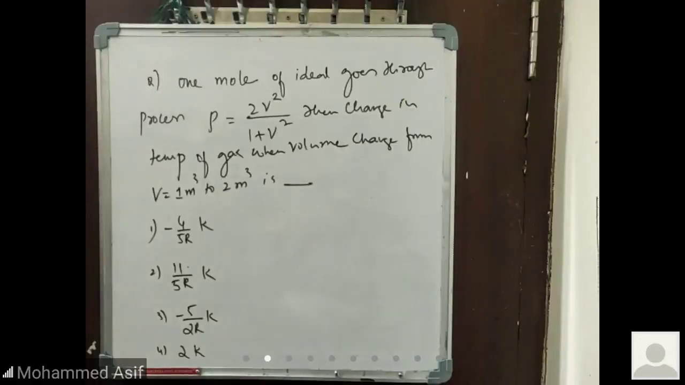You can do it in 1 minute. It is asking the temperature difference. What will be the option? 1 mole of an ideal gas goes through a process P is equal to 2V square by 1 plus V square. Then the change in temperature of the gas when volume changes from 1 meter cube to 2 meter cube is equal to how much?